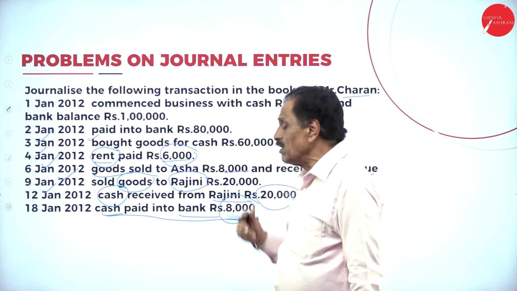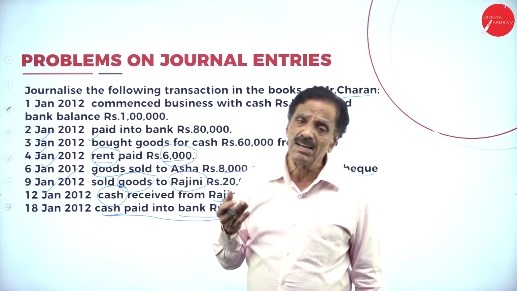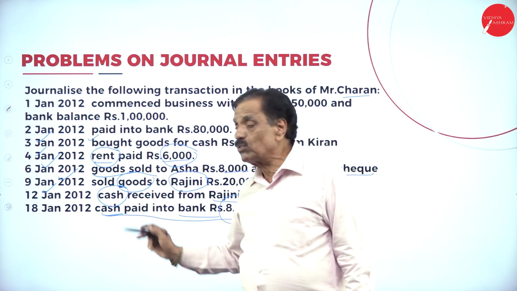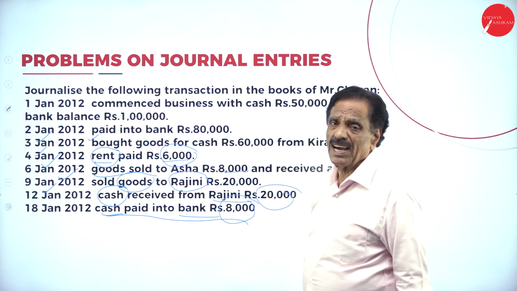Cash paid into bank. The money has been paid into bank. Who is the receiver? Banker is the receiver. Banker comes under personal account. Debit the receiver. What is going out from you? Cash. That should be credited. What's the entry? Bank account debit to cash account.